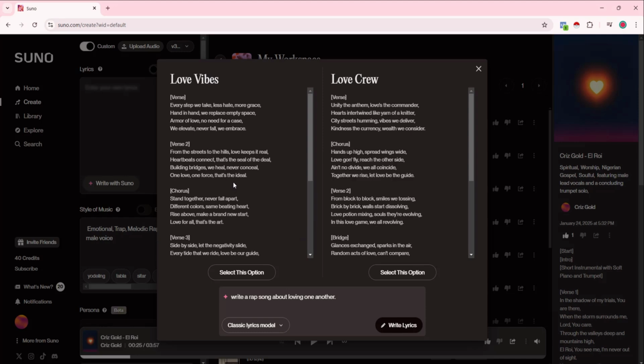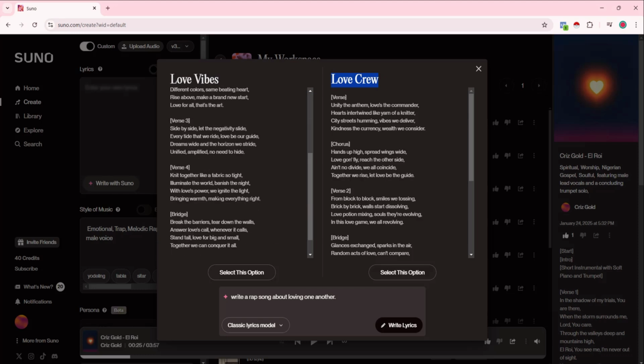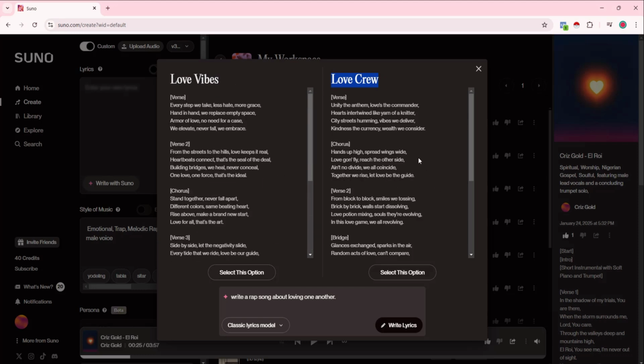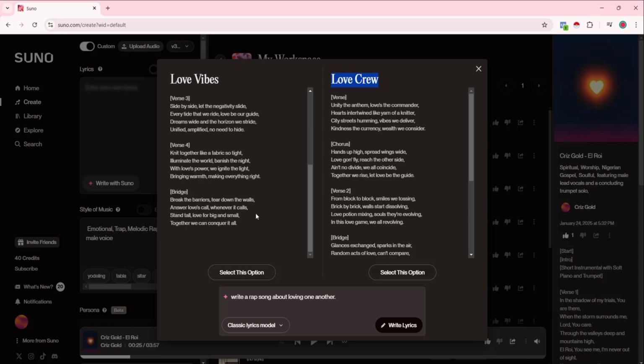So as you can see, it gives me two songs right here. One is called Love Vibes and the other one is called Love Crew. And this is the lyrics. So if I had time, I'd take my time to go through any of them. Let me just look at it. Every step we take, let's hit. Okay, I'll go with this first one.